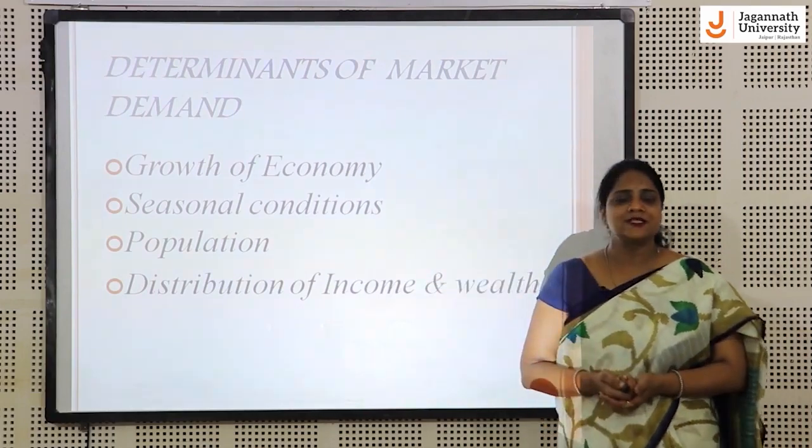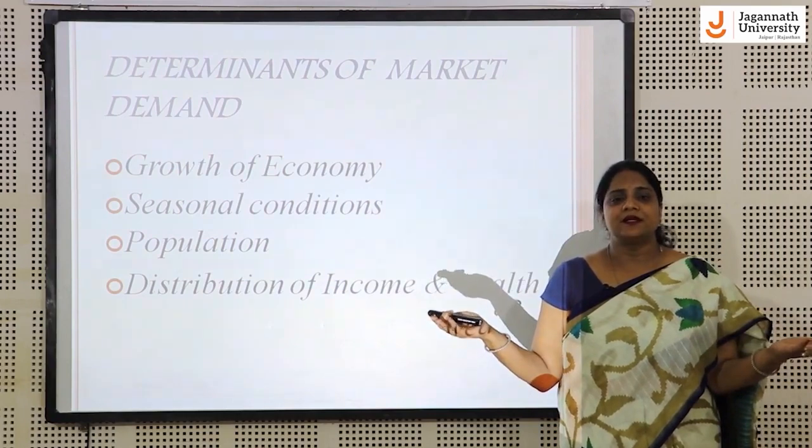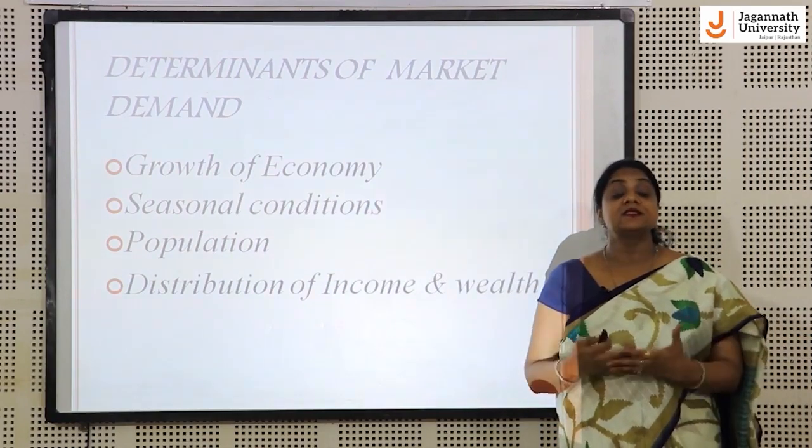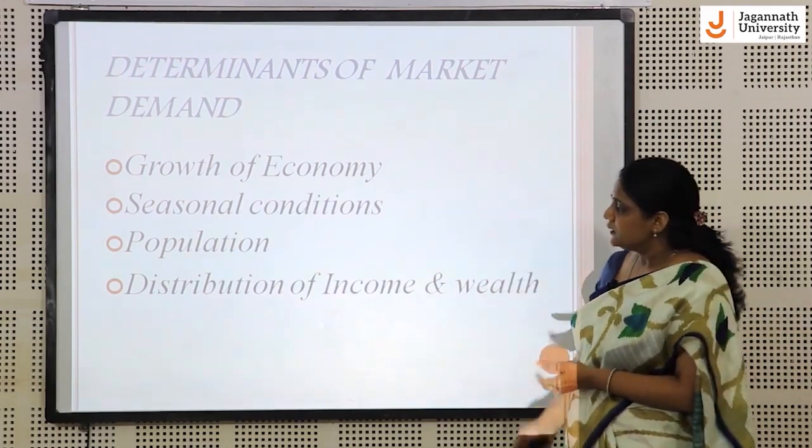Third is population. The more people there are, the more will be the demand. The fewer the people, the less will be the demand. So it is a direct relationship.